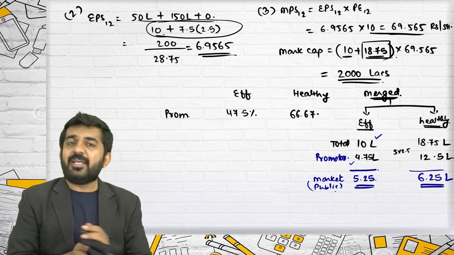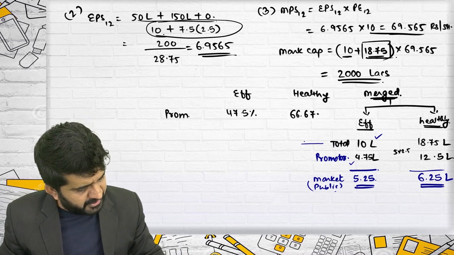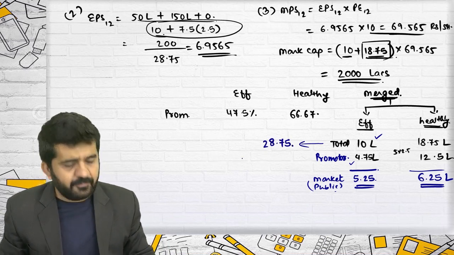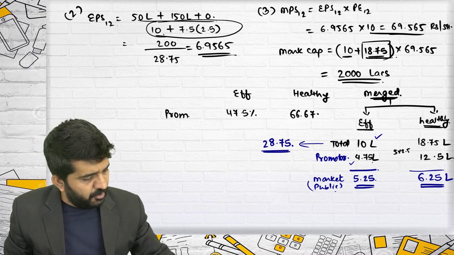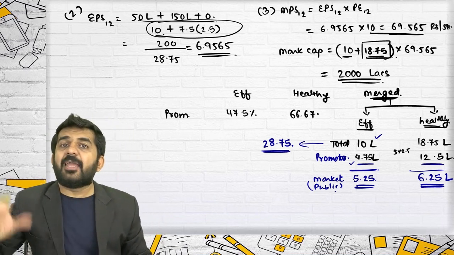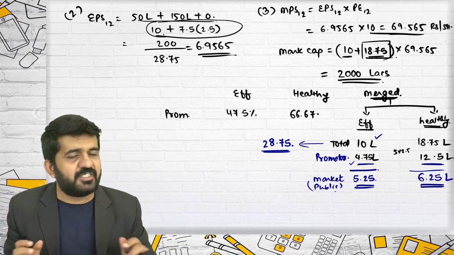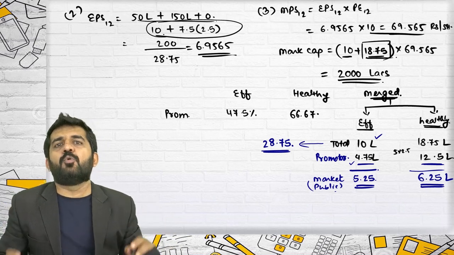That's correct. So, what is the total number of shares of the merged company? 28.75. Out of this 28.75, how many are held by both promoters, Efficient as well as Healthy? Both were promoters. They were not issued in the market. So, in the new company also, they will still remain promoters' holding.